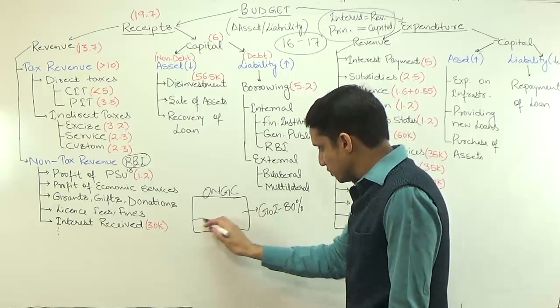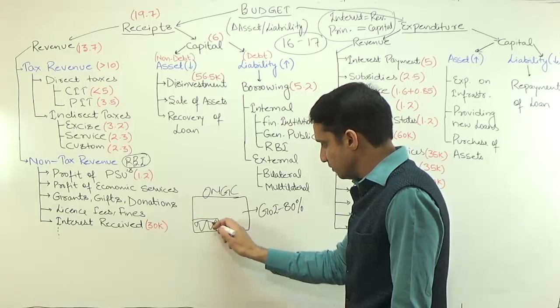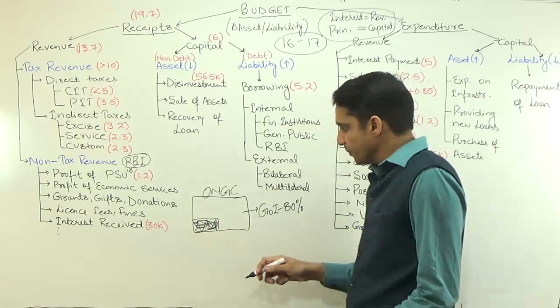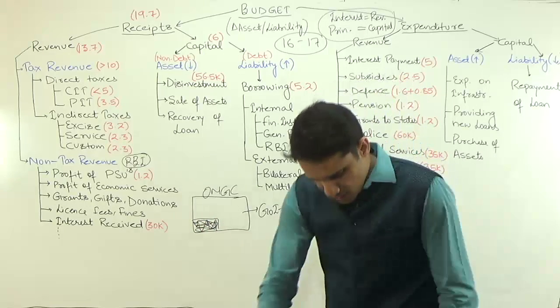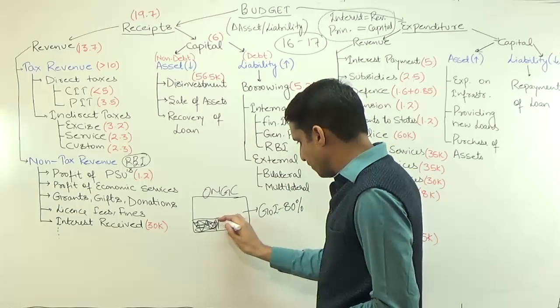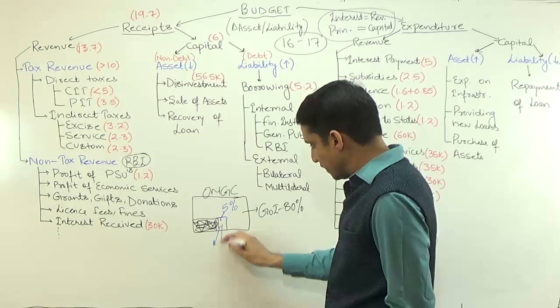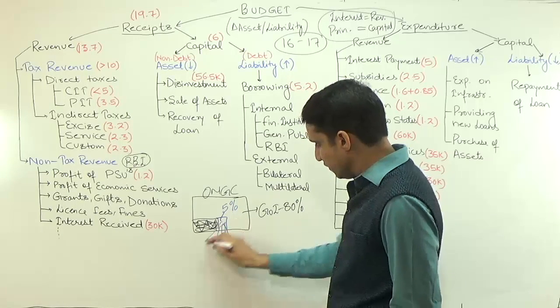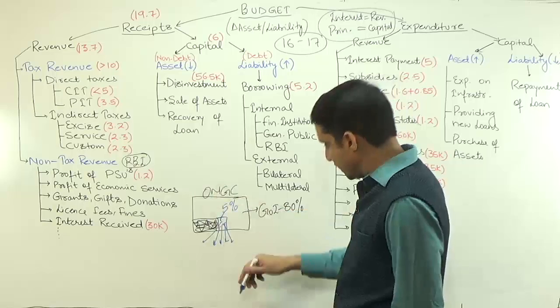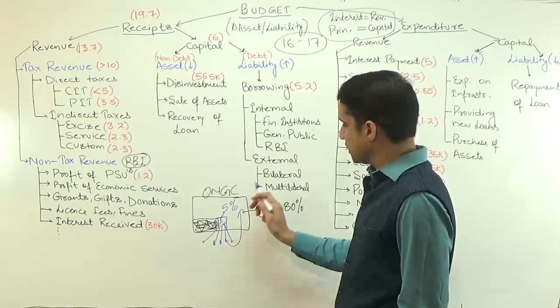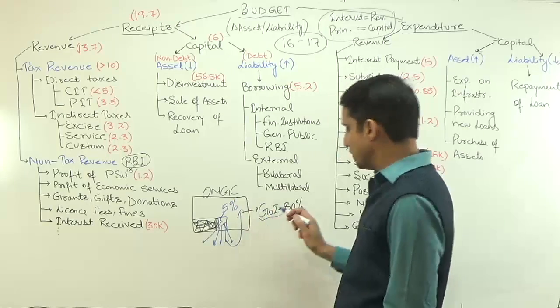So this part belongs to the private sector, maybe individual entities, you and me. Suppose I have some shares of ONGC. If the government now decides to dilute 5 more percent of the ownership of ONGC, this 5% will be available to the general public. They will purchase the shares of ONGC and in return they will pay something to the owner of the company, and in this case the owner of the company is the Government of India.